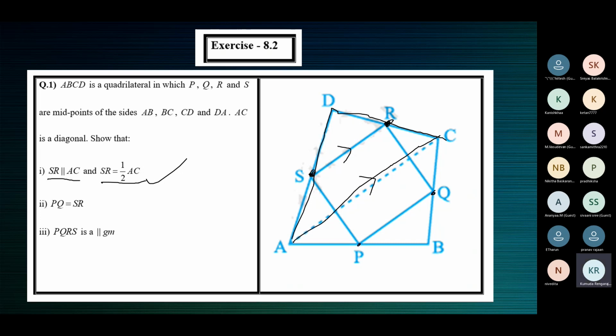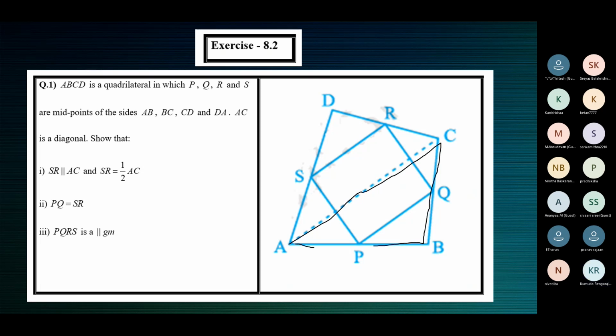Next, we need to show that PQ is equal to SR. Now apply the midpoint theorem in this triangle also. Please apply the midpoint theorem in this triangle. Tell me the results. Tell me two midpoints. Ma'am, P is the midpoint of AB. Now the triangle is ABC.